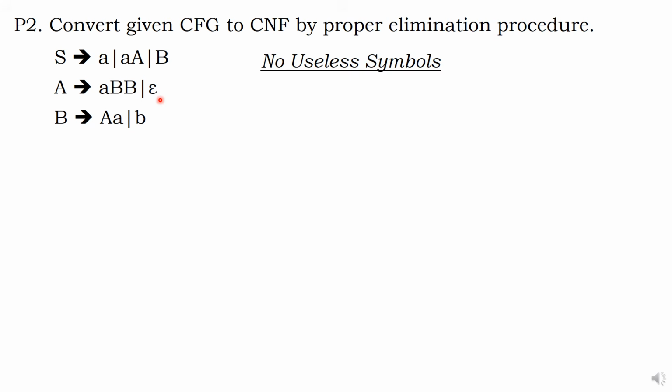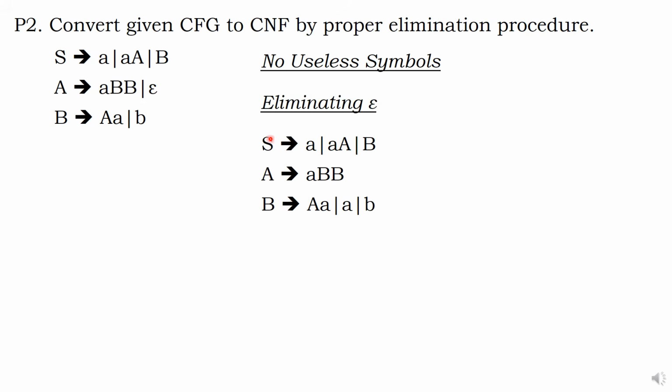Who is the epsilon production? A is nothing but epsilon. Okay. Now, what am I going to do? Carefully listen. Keep this term as it is. AA: in the place of A, if you put epsilon, what is the result? A. That A is available here, so no need to bother. As it is. Don't think I haven't done anything. Sorry, my dear, I did that work. AA you keep as it is.